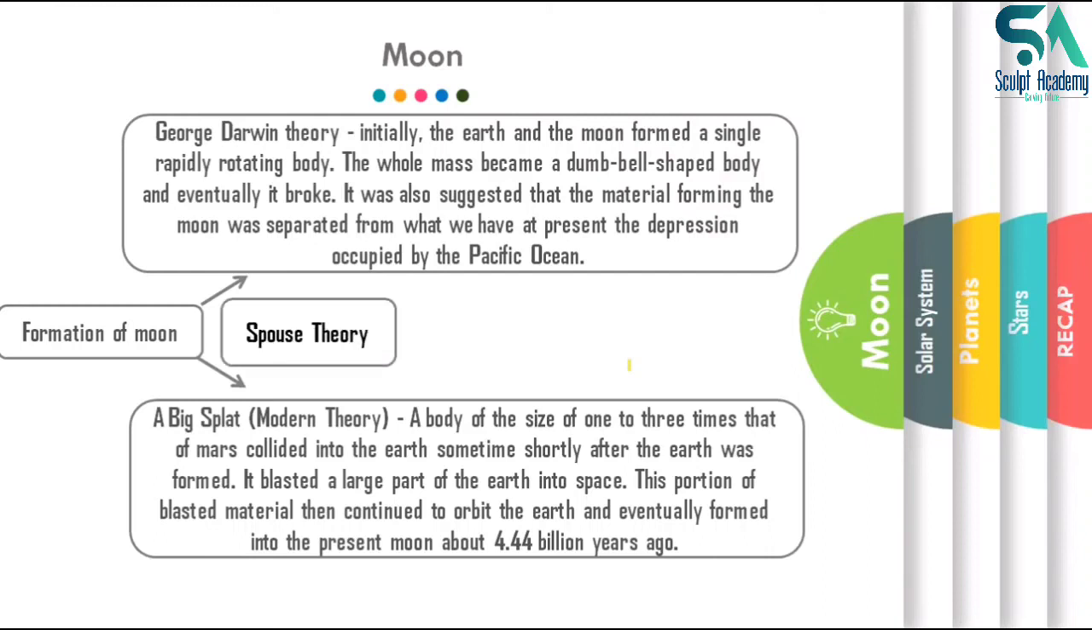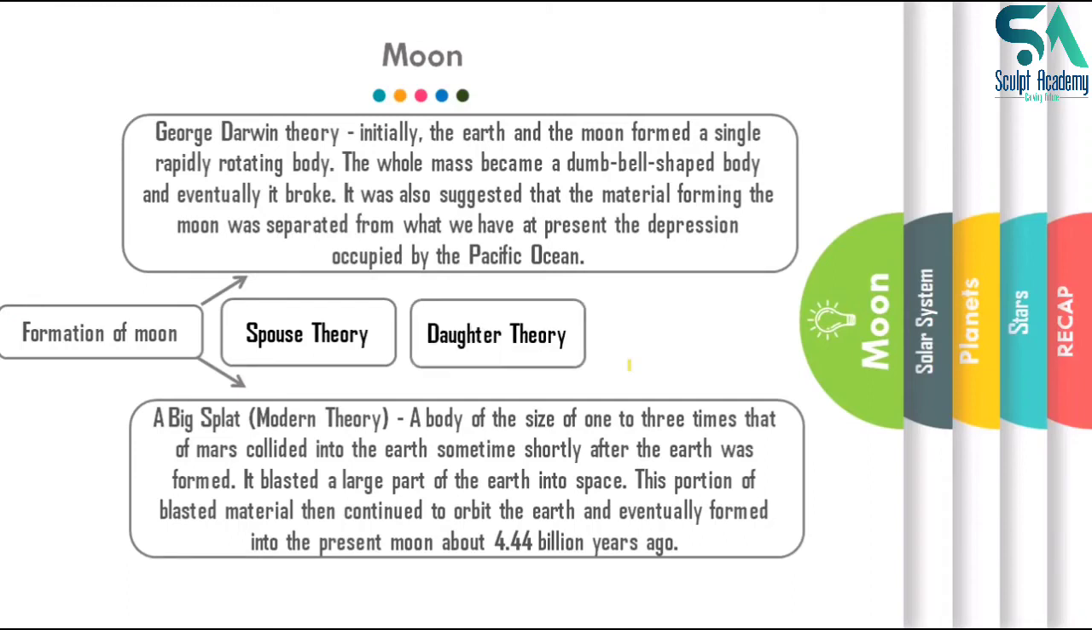Apart from these, there are other theories like the spouse theory. Spouse theory tells that our Moon is married with the Earth. That means the Moon was another celestial body roaming around in the universe, and when it came near the Earth, it started rotating around the Earth in an orbit, and hence it became the Moon.